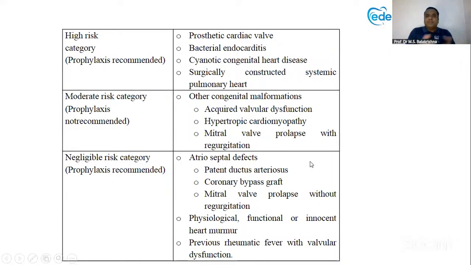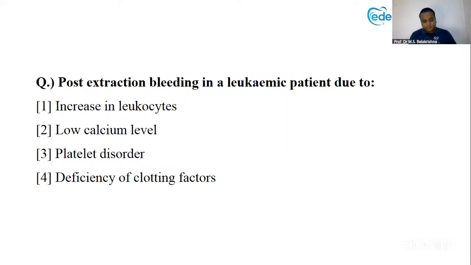So this is one table given over there. Please learn where the prophylaxis is recommended, where it is not recommended, right? Where it is mandatory, not mandatory. So congenital heart disease, what we have discussed is mandatory and required also. High risk category it is. Okay. Please learn this. Do not leave this question. It can come in 3 to 4 different subjects. It has come. Next question.